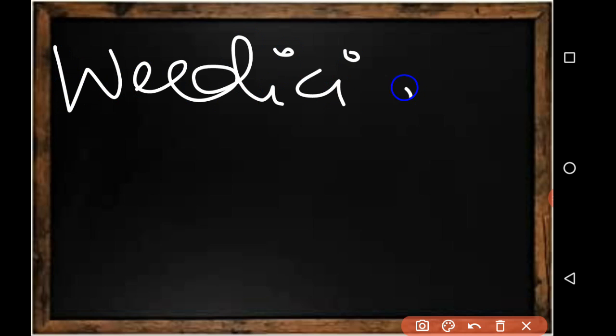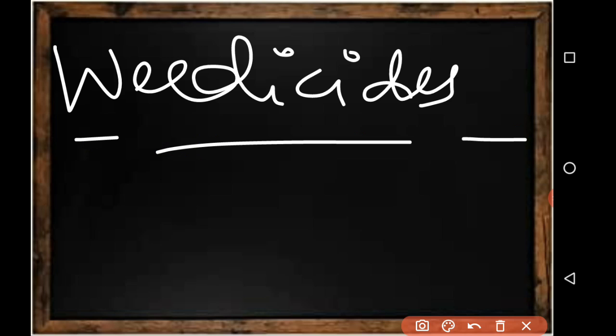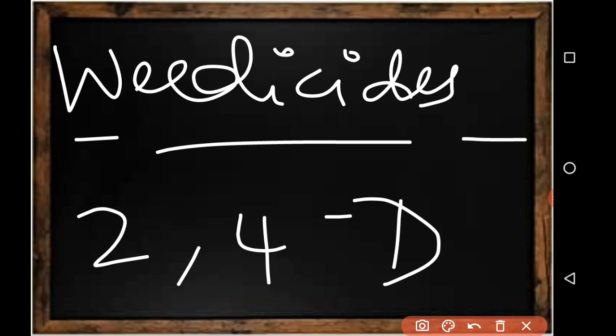And one more thing we have is, weeds are also controlled by certain chemicals. Those are weedicides, and these weedicides do not affect the crop. Weedicide examples are 2,4-D, like they have given in the textbook also. These are sprayed to kill the weeds. They do not damage the crop. These weedicides are diluted with water to the extent required and sprayed in the fields with the help of a sprayer. Okay, this is weedicides.